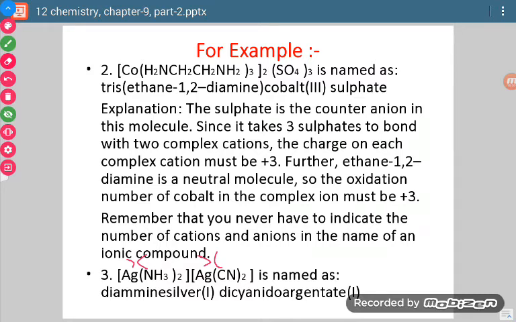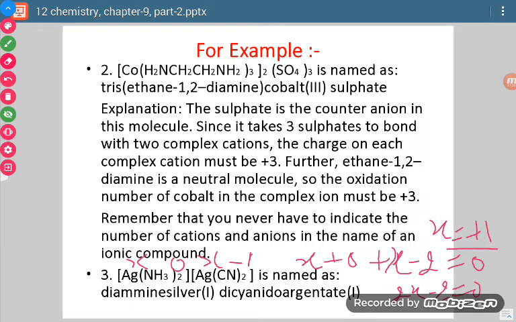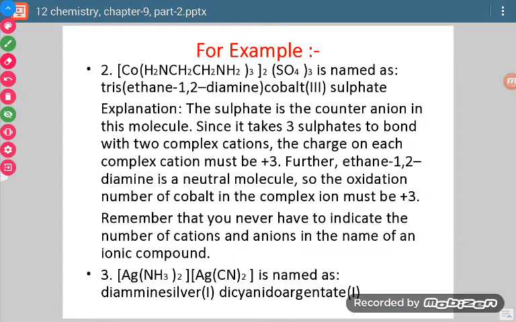Now let us calculate the oxidation state first, then only we will come to know which part is positive and which is negative. So this is 0, this is minus 1, so it will be x plus 0 plus x minus 2 is equal to 0. So it comes out to be 2x minus 2 is equal to 0. So the x value comes out to be plus 1. Now we will put this value here, and then we will calculate which part is positive and which part is negative. Now when I put plus 1 in the first coordination sphere, it comes out to be total as plus 1.